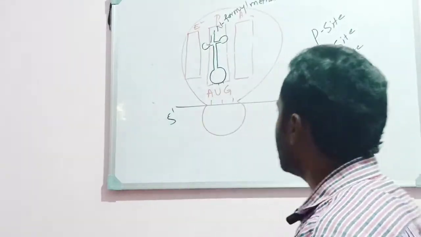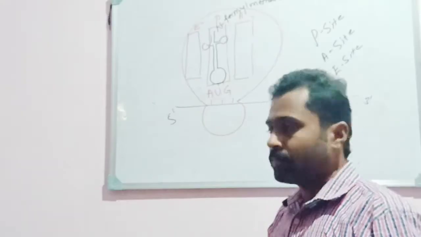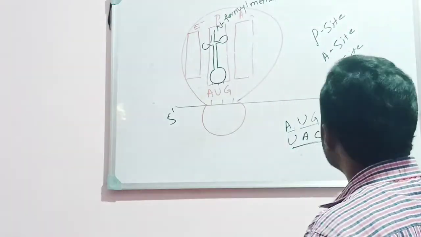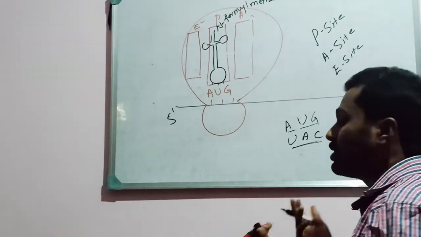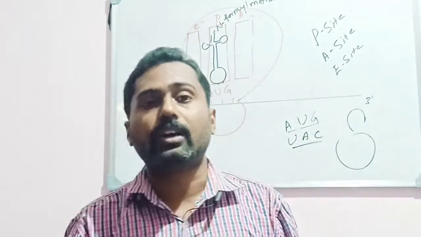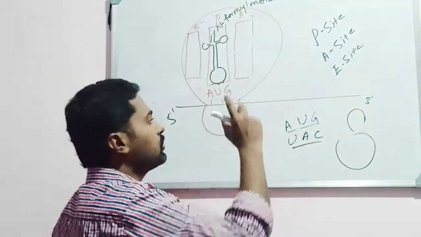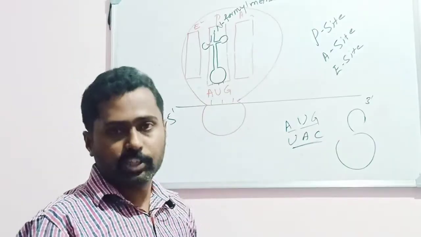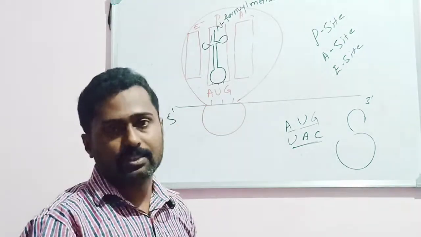Okay, initiation complex includes the initiator codon, that is AUG, then the smaller subunit of ribosome that binds. First, the ribosomal subunits are found freely in the cytoplasm, when there is no translation, the ribosomal subunits are free, not bound. When the mRNA comes, both ribosomal subunits merge with the help of magnesium and zinc ions. Okay. So the smaller subunit of the ribosome binds, followed by the larger subunit.